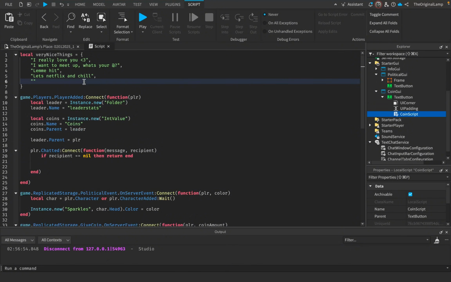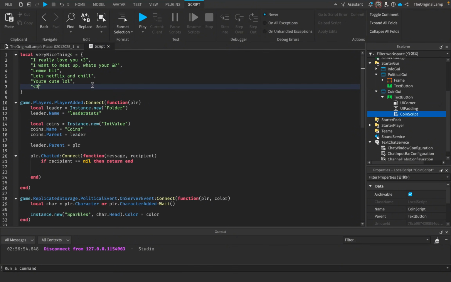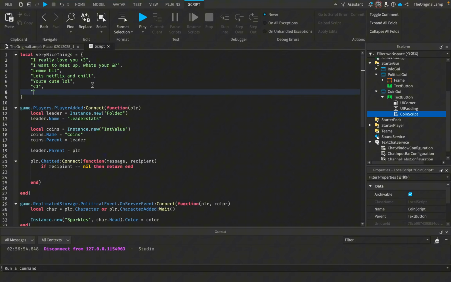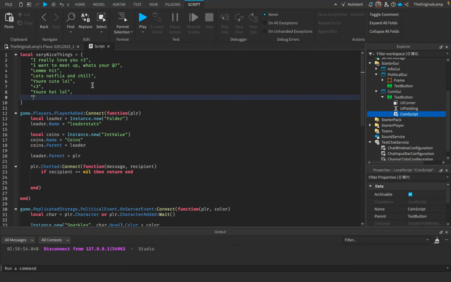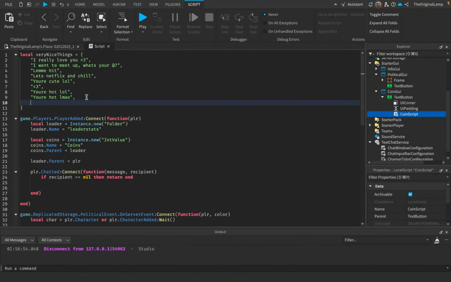But of course, it's against TOS to be flirty, so we probably want to be a bit more sly here. You're cute, LOL. One of these could just be a heart. Just a simple heart. There we go. I'm just trying to get into the mind of what a regular Roblox player would say to show attraction to someone. You're hot, LOL. It's always an LOL because they can't actually be too serious. They can't just say you're hot. That's a bit too straightforward. You gotta say LOL or lmao. You're hot, lmao.